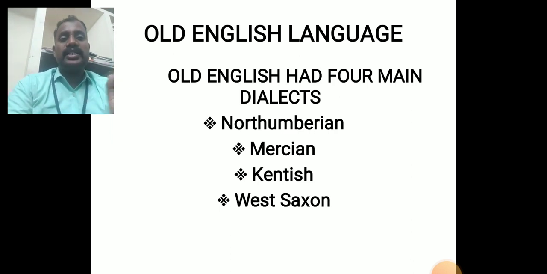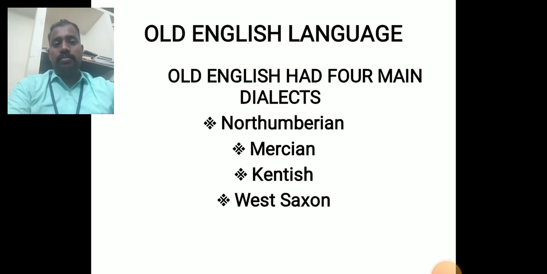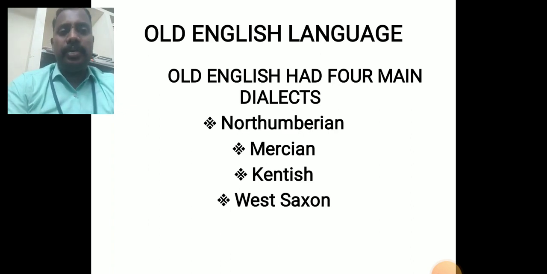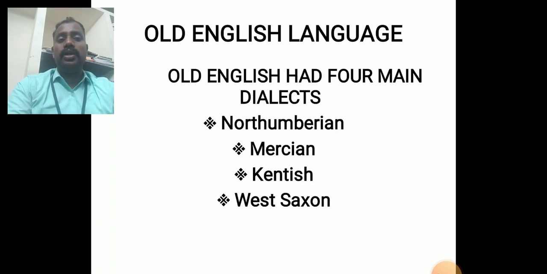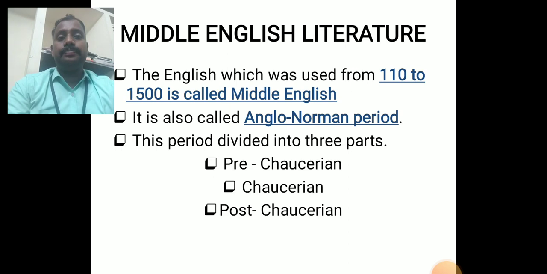Because Old English had four main dialects. So, Old English at the time had four dialects: Northumbrian, Mercian, Kentish, West Saxon. Let me repeat: Northumbrian, Mercian, Kentish, West Saxon. After the Old English time, the Anglo-Saxons divided into three or four pieces.